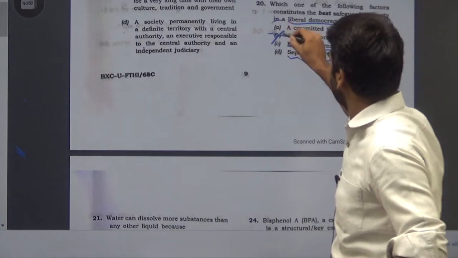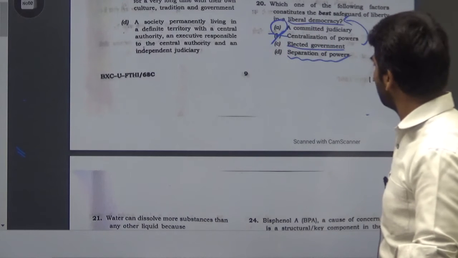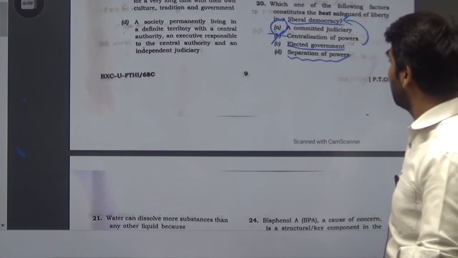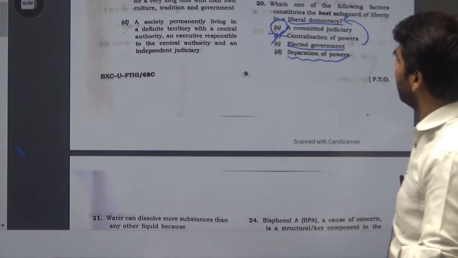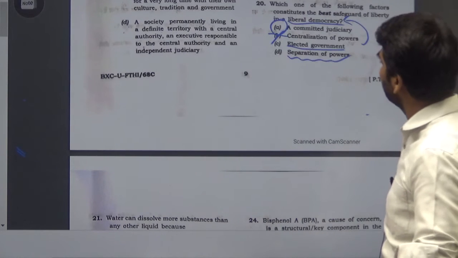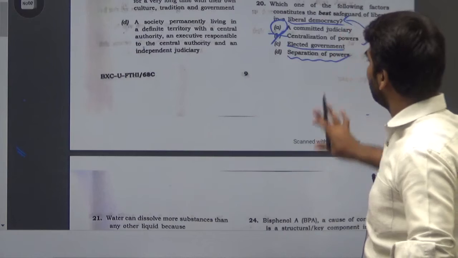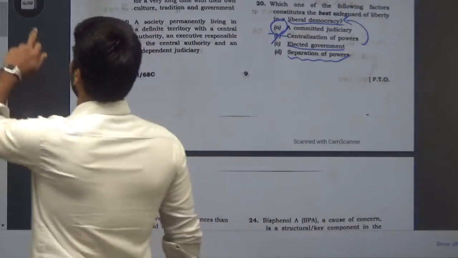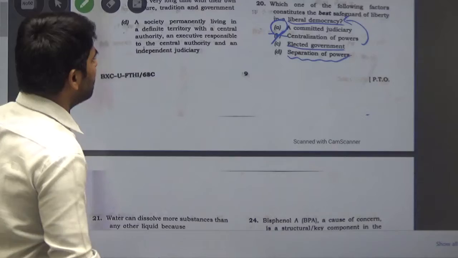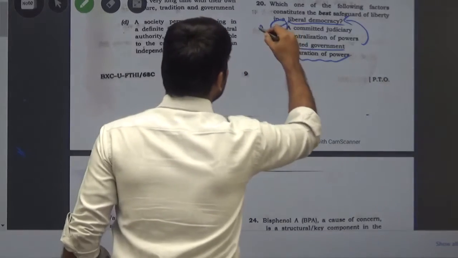So the option is A, committed judiciary. If the judiciary is committed to providing liberty of thought, expression, and many other liberties, it can intervene and help you have this kind of liberty. So the answer would be A.